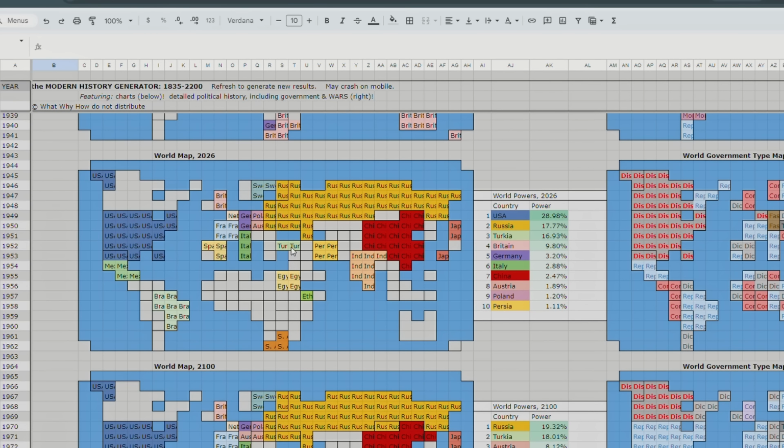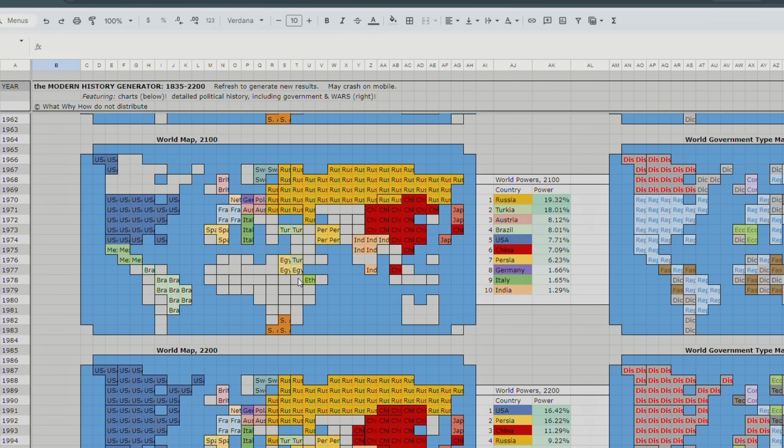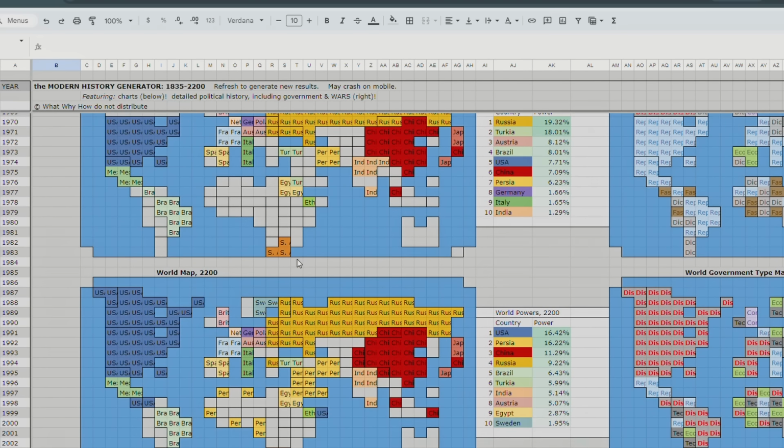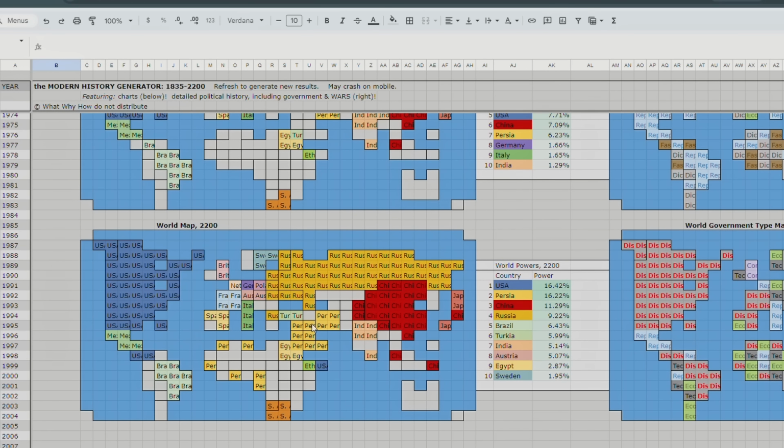But it doesn't really have... Okay, so Turkey is 3rd place in 2026, but it doesn't really have much territory to show for it. So maybe it is instead influencing these different countries. So Egypt maybe has a pro-Turkish military government, that sort of thing. But if we scroll down to 2100, so Turkey has the Suez Canal again in this timeline. But then Turkey loses to Persia.